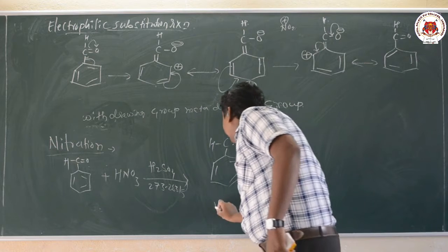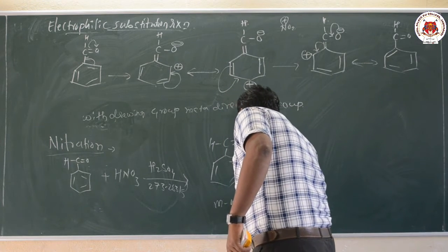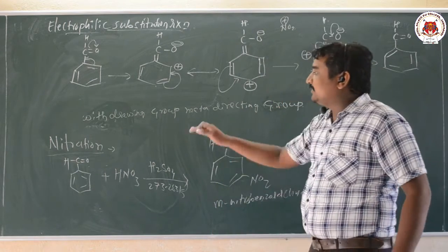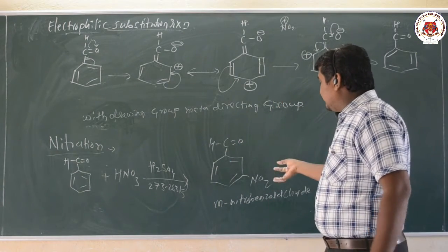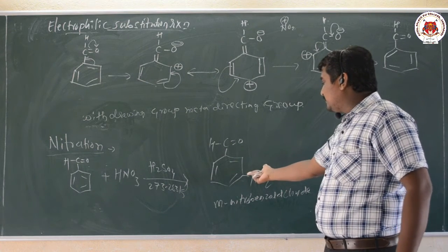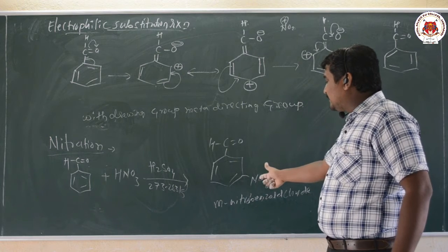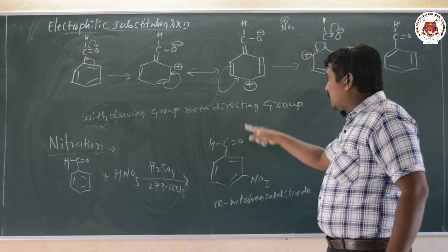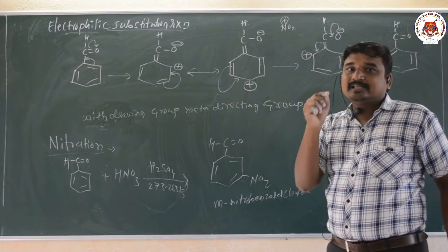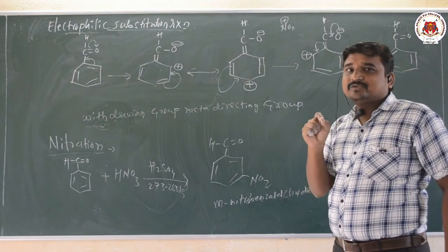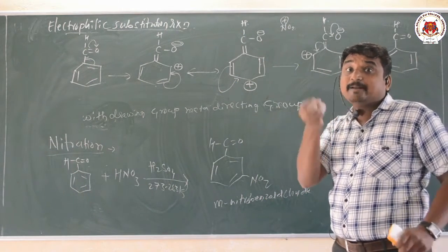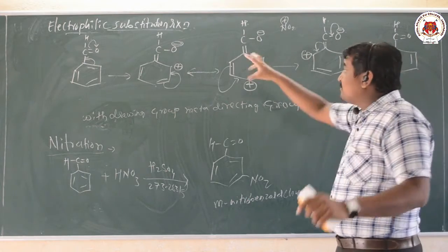Hence, the product is meta nitrobenzaldehyde. So this is the example for nitration. Here the NO2 group, nitronium ion, which is an electrophile, occupies the meta position only, because NO2 plus is an electron deficient species. We already know, by observing the resonance structures, that at ortho and para there is a positive charge density. That indicates the electron density is less. The incoming electrophile is also electron deficient, hence it will prefer where there is maximum electron density.